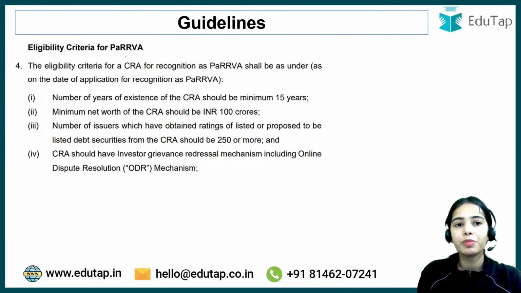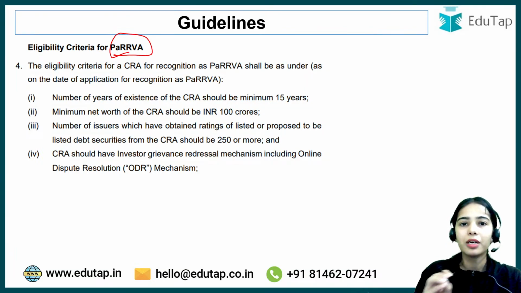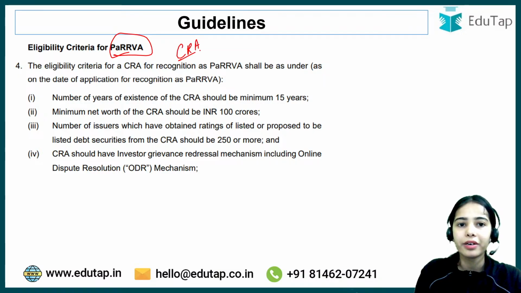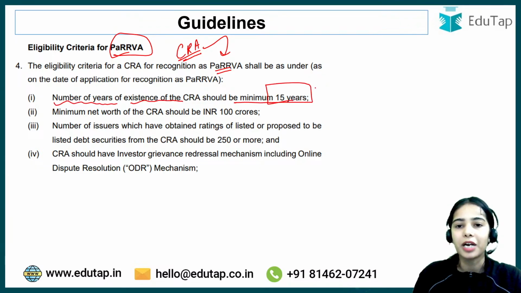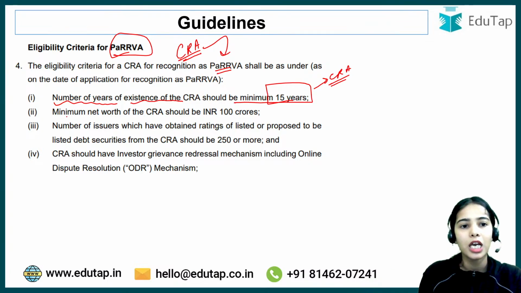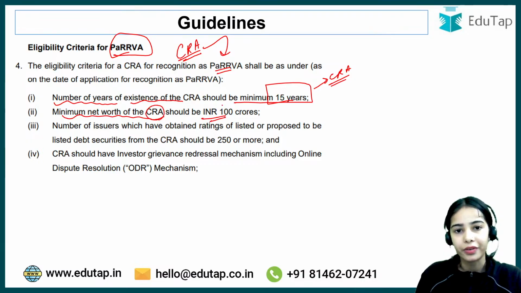Now, who will be eligible to become the PaRRVA? Okay, so the basic eligibility criteria for becoming a PaRRVA. A CRA, that is a credit rating agency, can be recognized as PaRRVA if the credit rating agency has a number of years of existence that should be minimum 15 years. That means the credit rating agency should have existed for a minimum of 15 years. Minimum net worth of the credit rating agency should be INR 100 crores.